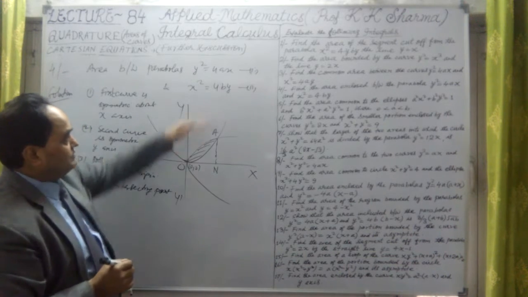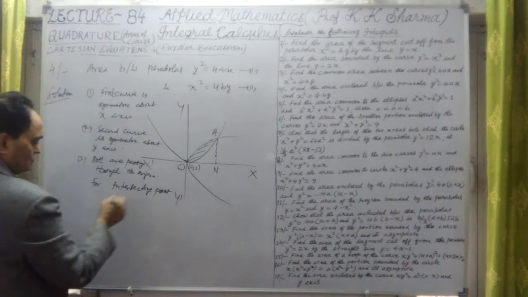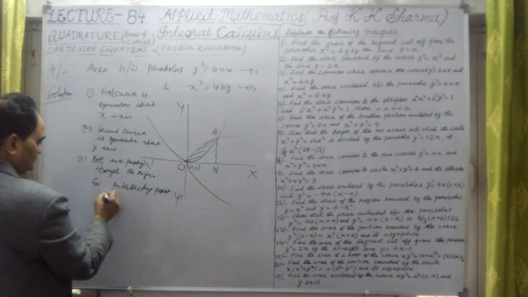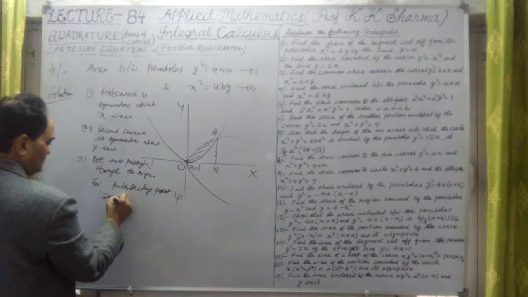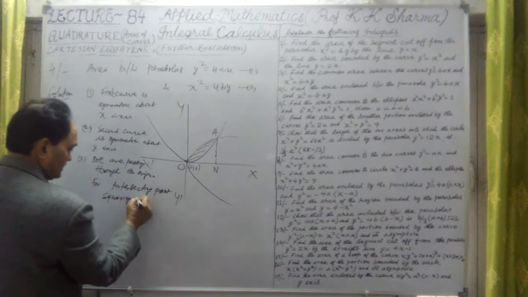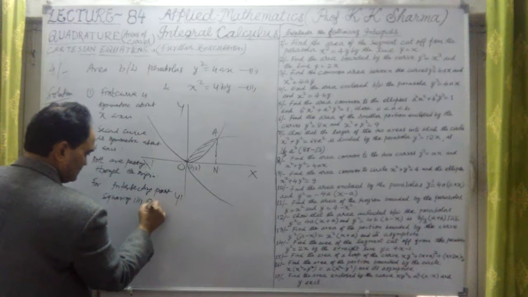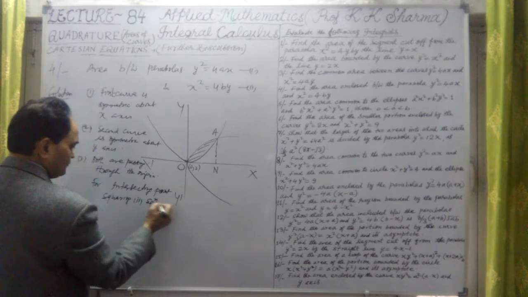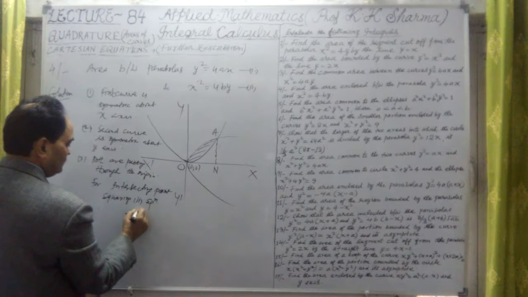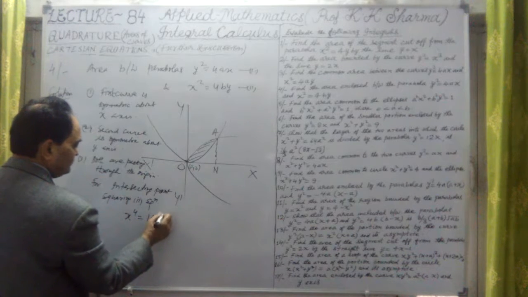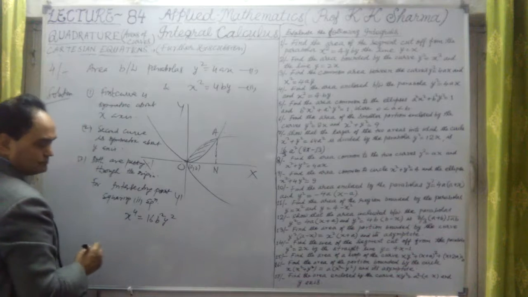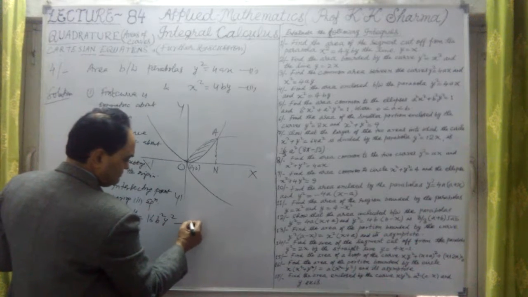What do we do? We solve both the equations. So let me square the second equation. Squaring the second equation, we get x^4 = 16b²y². Now this is the third equation.